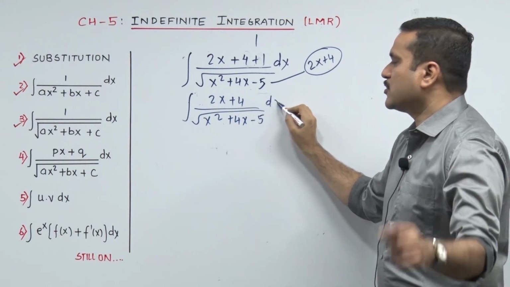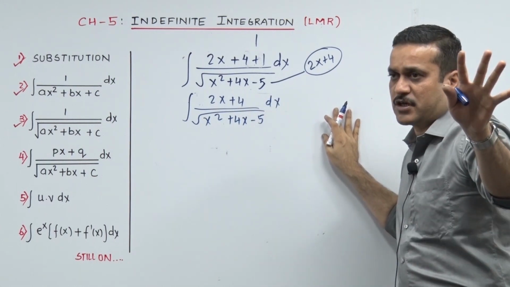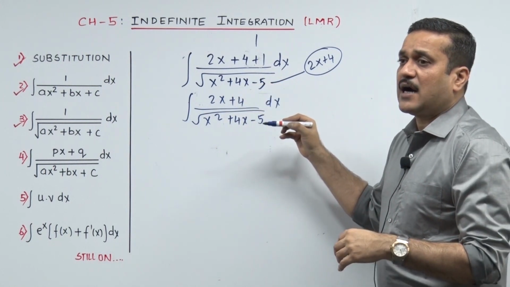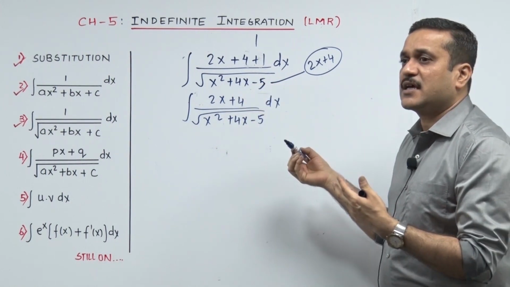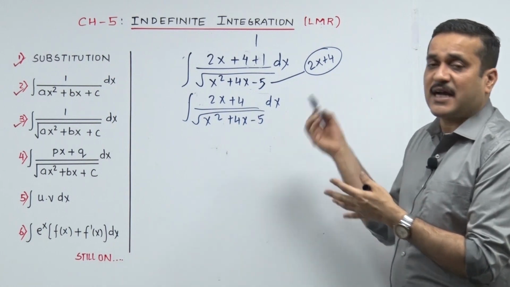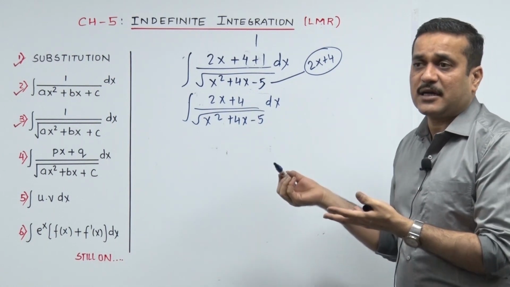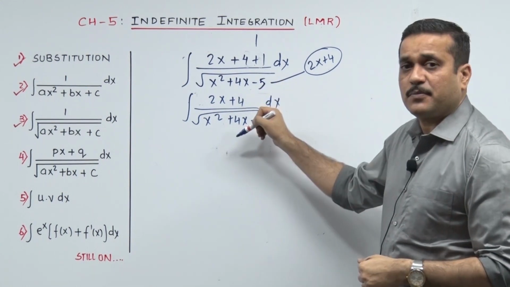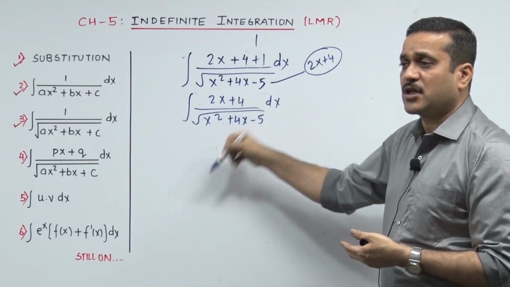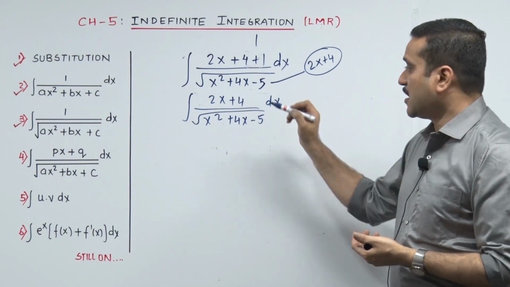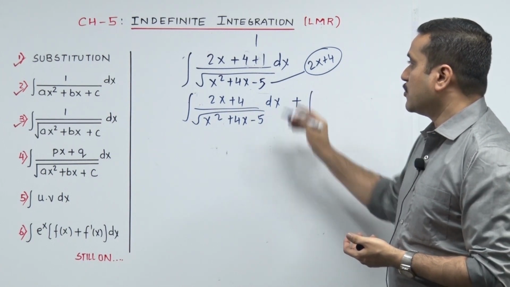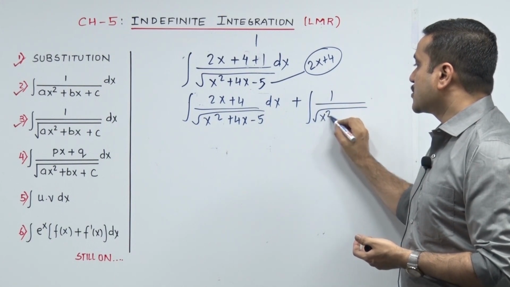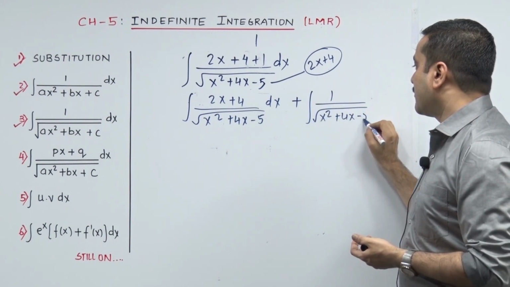इधर ही आपको वो smell आना चाहिए, fragrance. It's f dash x upon root fx. आया नहीं है. You cannot say कि ये automatically आया. You designed it in that way. आपने लाया है एक साजिश, एक plan. It's f dash x upon root fx. Oh gosh, that's on the kill. It's 2 root fx plus c, sum over. Plus the second sum goes, integrate 1 upon root of x square plus 4x minus 5 dx.